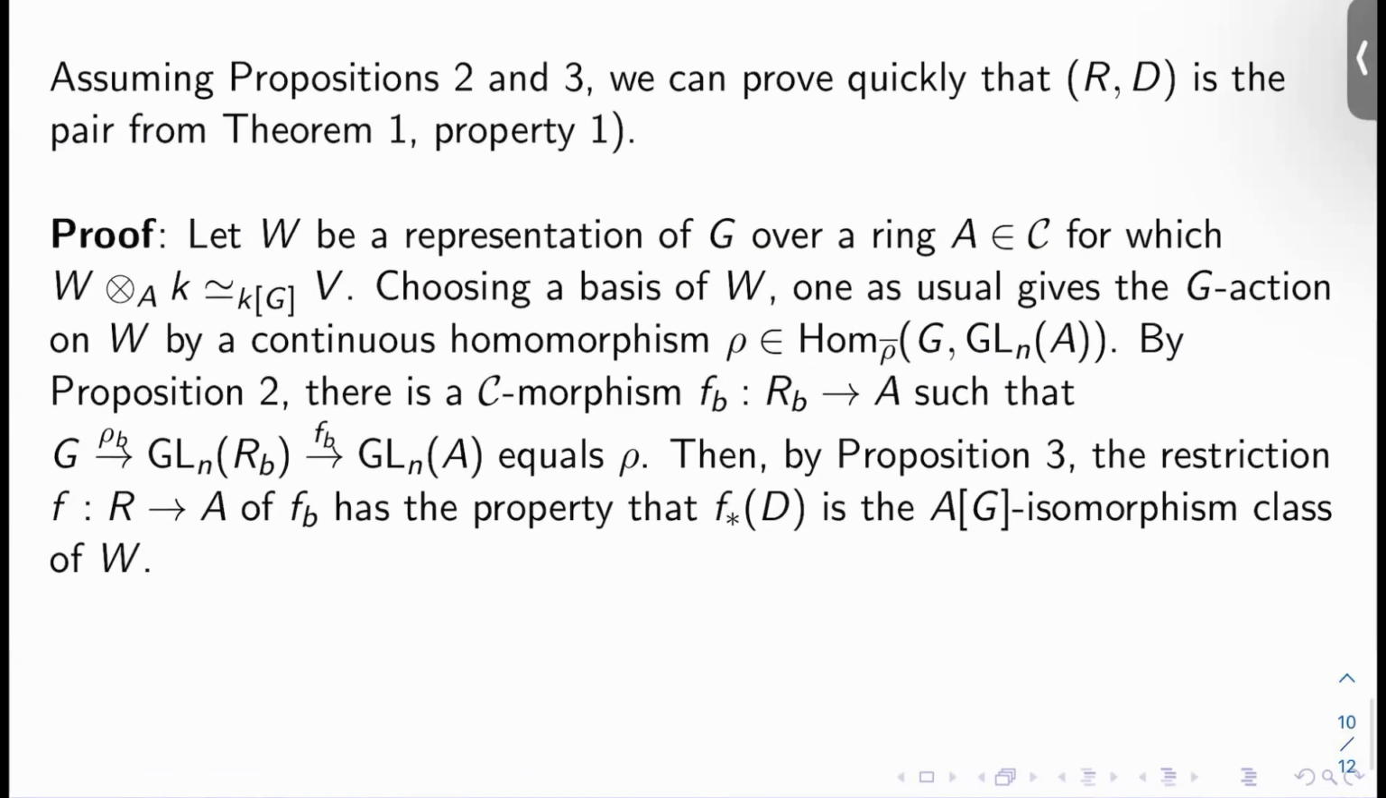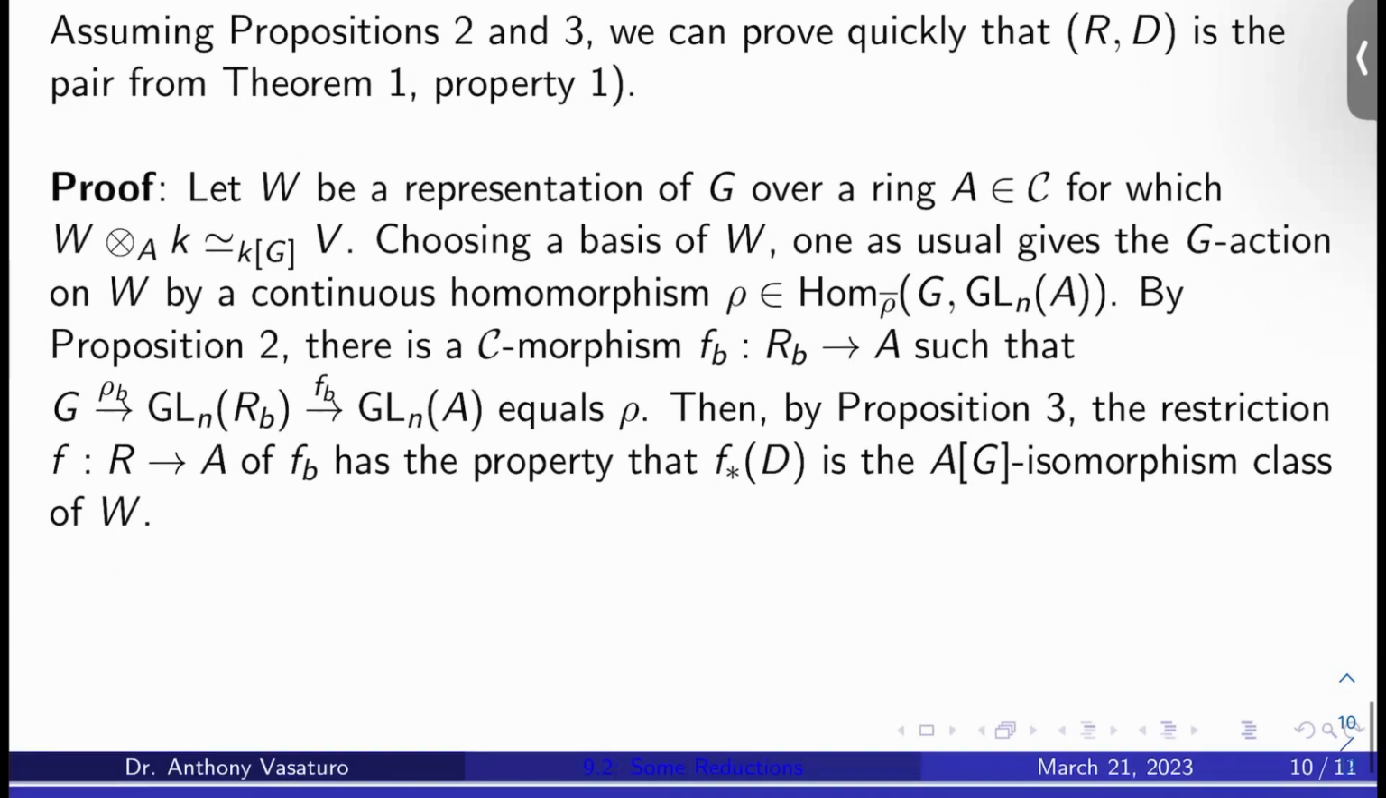Assuming propositions 2 and 3, which we haven't proved yet, we can quickly prove that (R, D) is the pair from theorem 1, property 1. So we can get the universal deformation ring at least kind of under our belt with some existence here. So proof, this is pretty easy. We'll let W be a representation of G over a ring A in C, for which W tensor K over A is KG isomorphic to V.